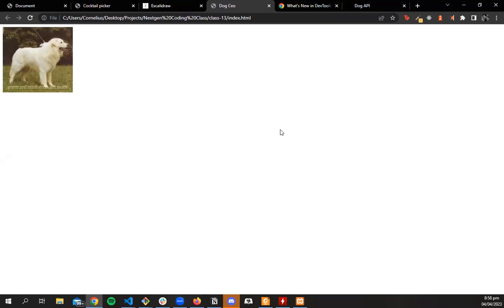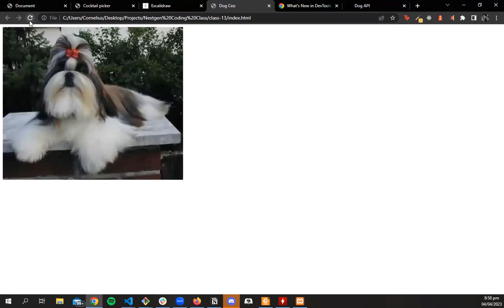And you see, the reason it's taking a while is because it's making a request. That's why we have to make it asynchronous. It's not immediate because we don't have the dog readily on hand. If we wanted 20 dogs, we could write code to show 20 dogs on the page. But every time I refresh the page, it will make a new request and we'll get a new dog.